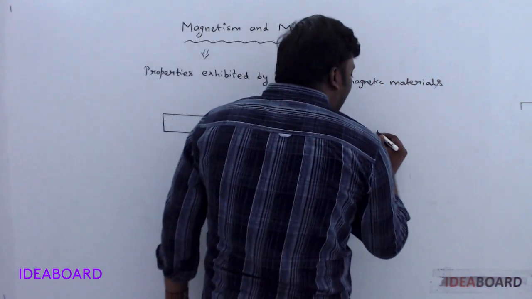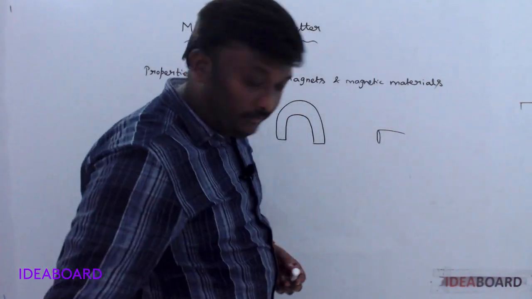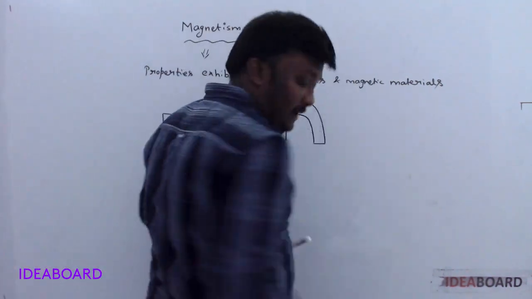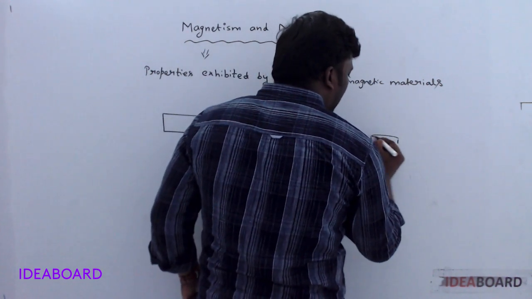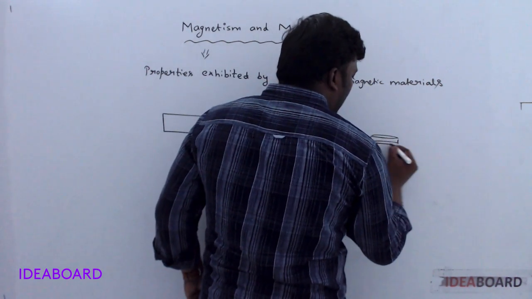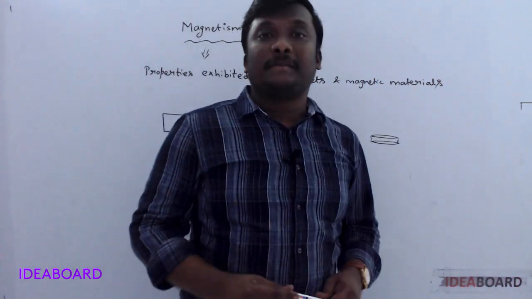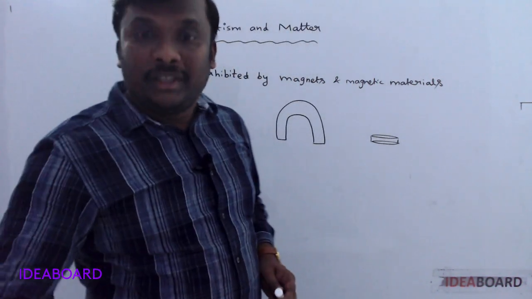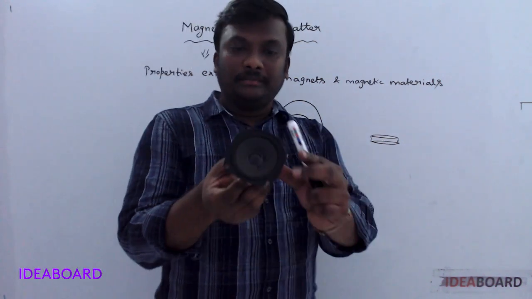And some magnets are circular. Circular magnets are used in speakers. These are circular magnets which are present in the speakers of your home theater. I think this is one speaker.